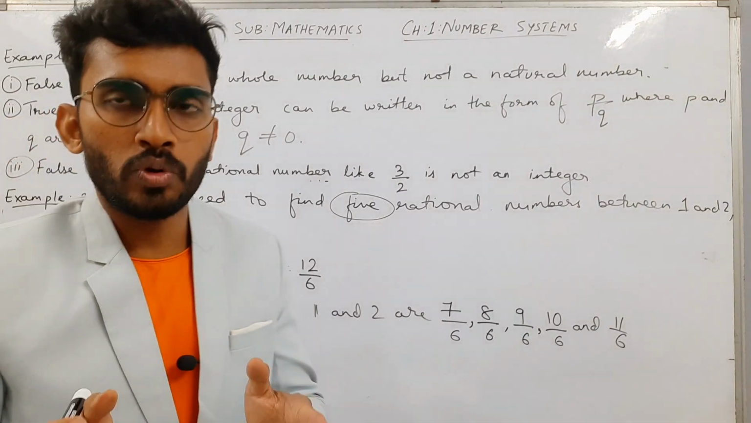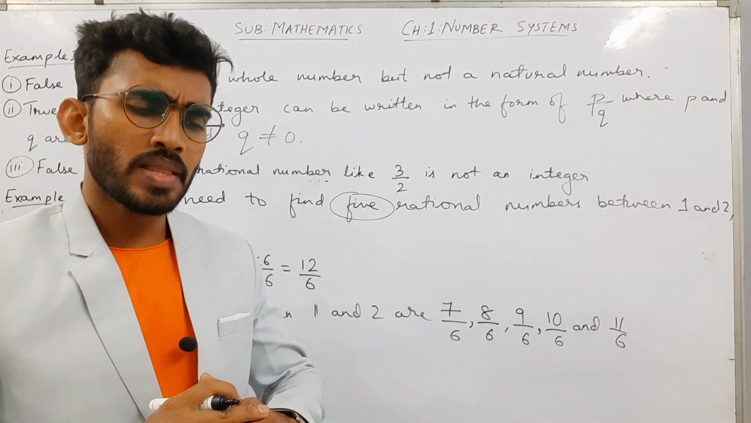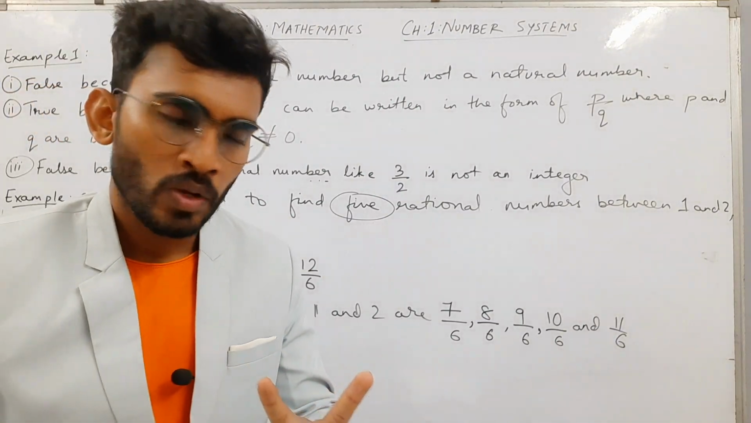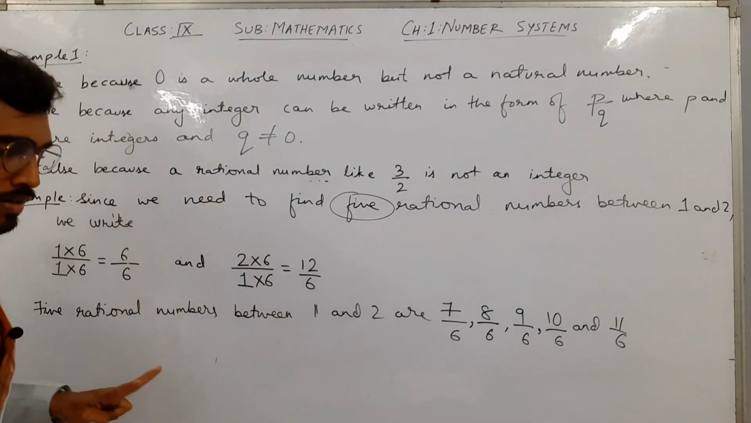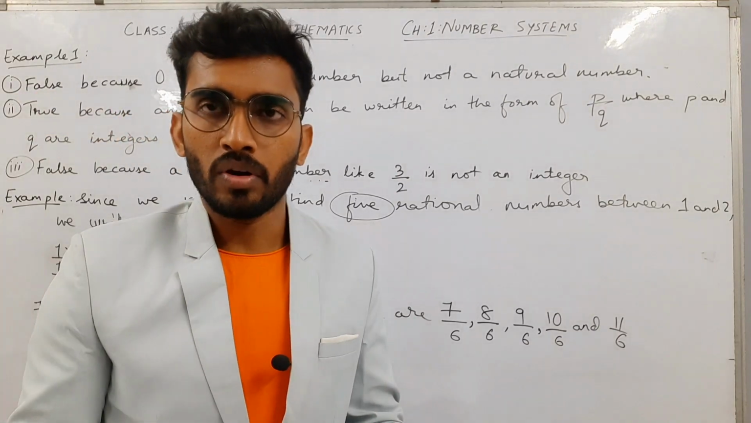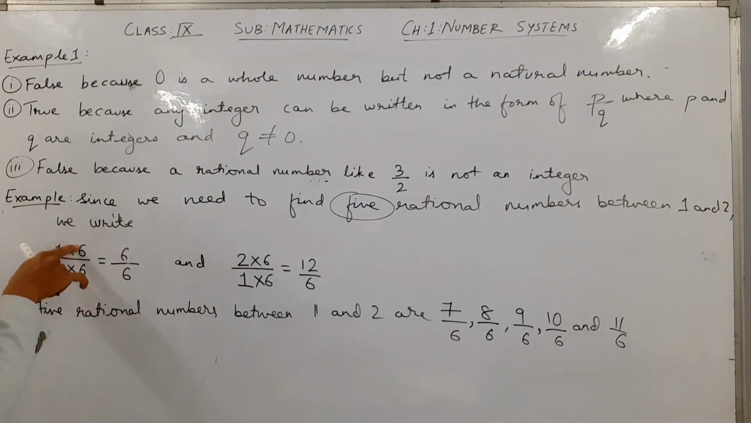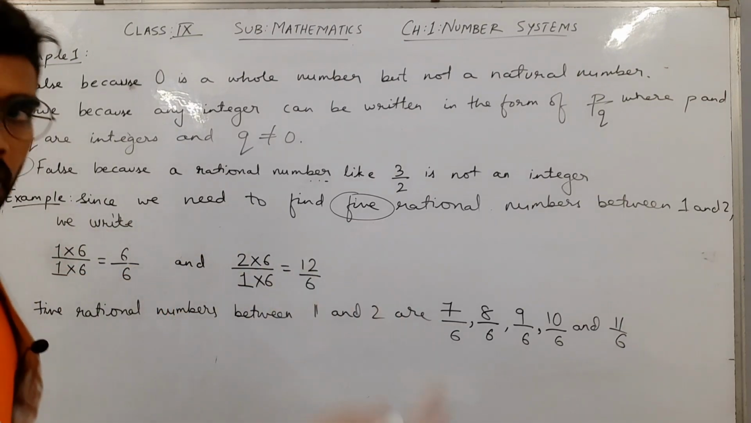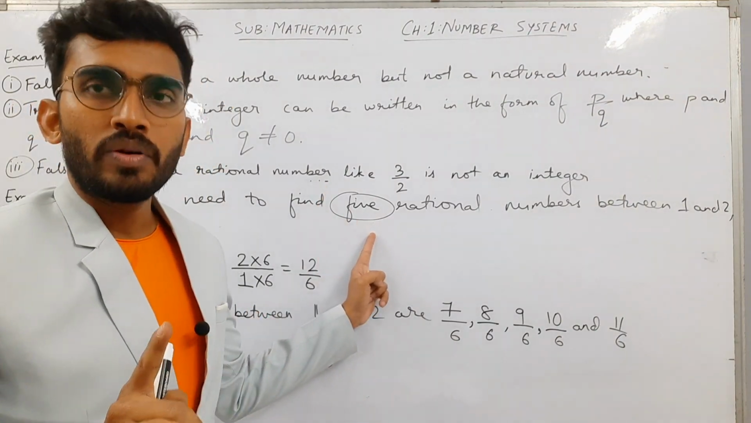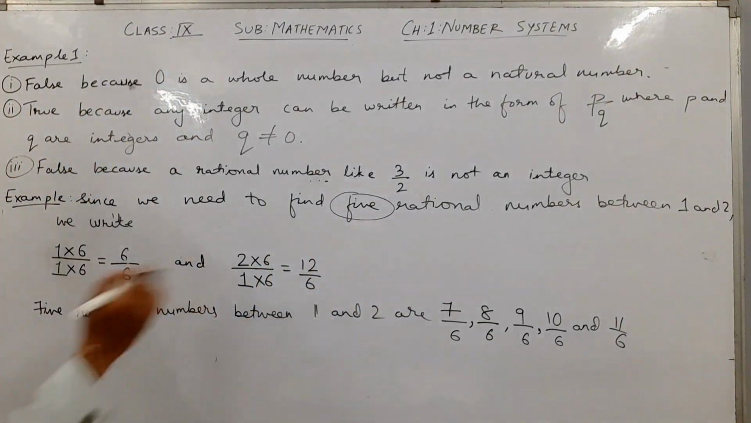But the point you have to note here is that there are not just these 5 rational numbers between 1 and 2. There are infinite rational numbers between any 2 rational numbers. The greater the number you multiply in the numerator and the denominator, the more rational numbers you will get. Let's say if you multiply 10 at both places, numerator and denominator, you will get more rational numbers. The only thing you have to do is multiply a number greater than the required number of rational numbers which we have to find.